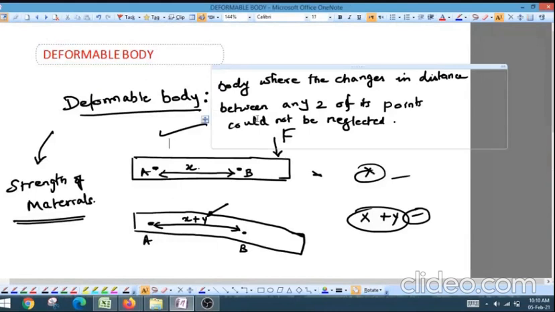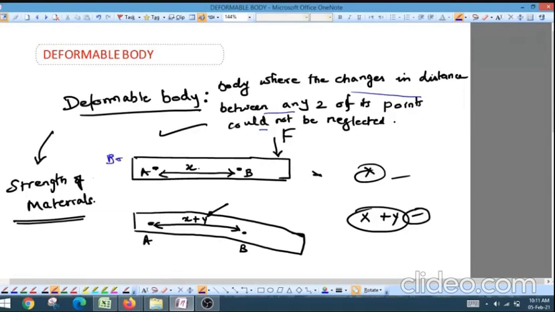Next is the deformable body. A deformable body is a body in which the changes in distance between any two of its points could not be neglected. So the changes in distance between any 2 points in the body could not be neglected. I'm having a body like this.